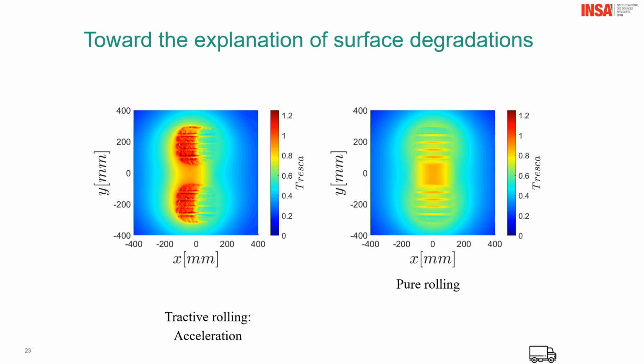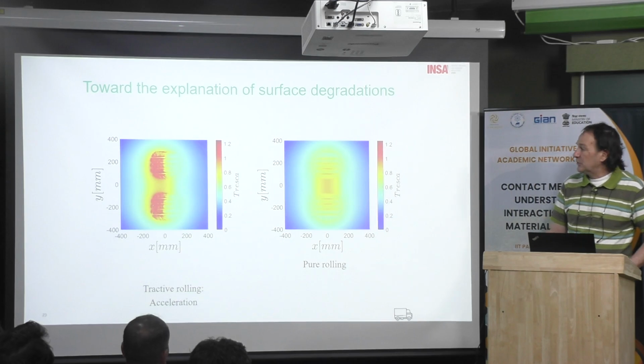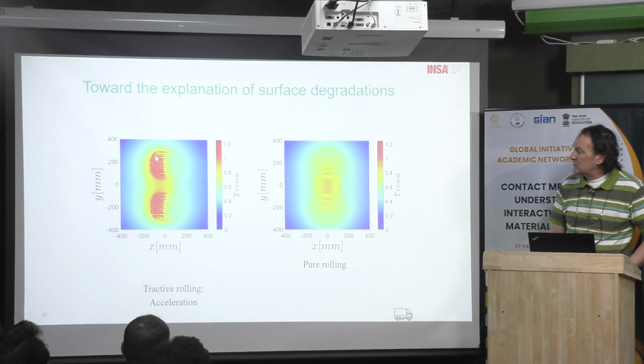This is another view. This time you can see the Tresca stress, equivalent stress, at the surface, and you can compare it to the resistance of the material, for example. But okay, you can see also the shape of the tire.